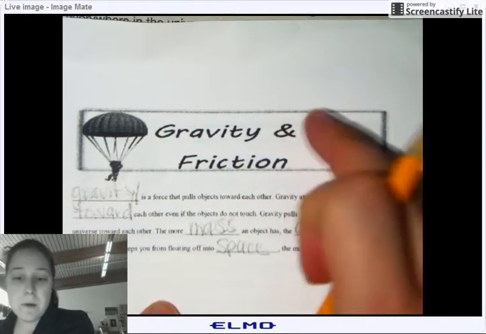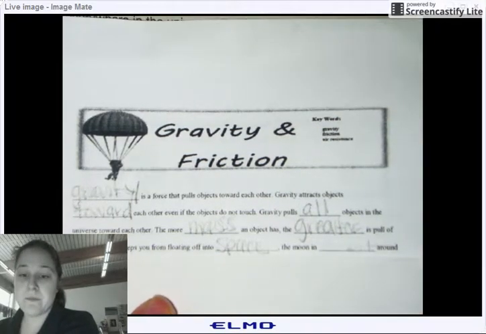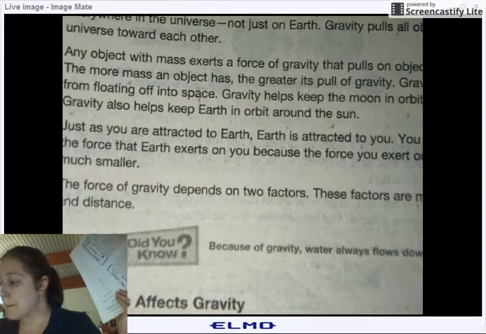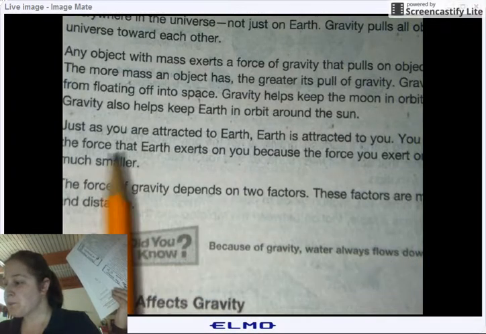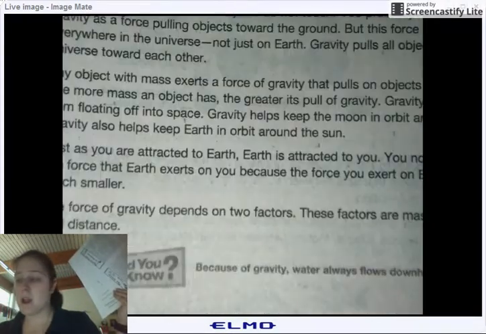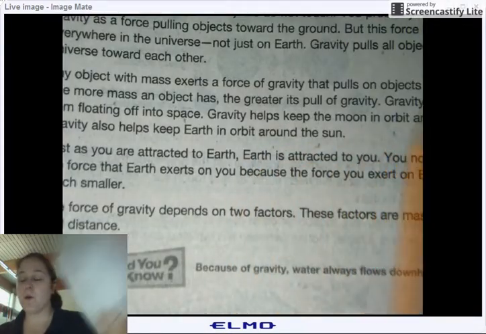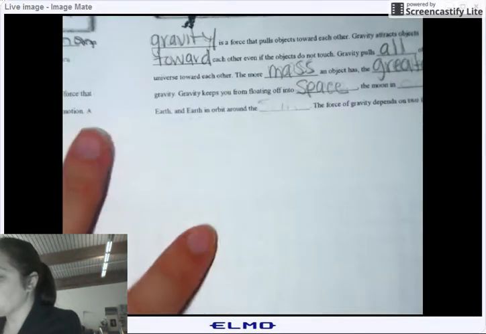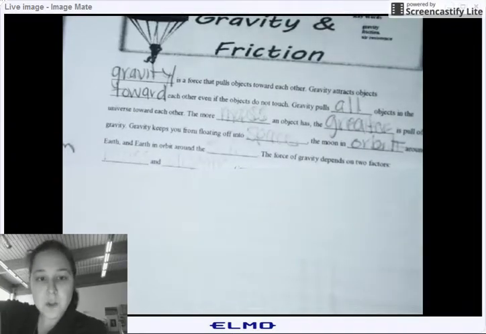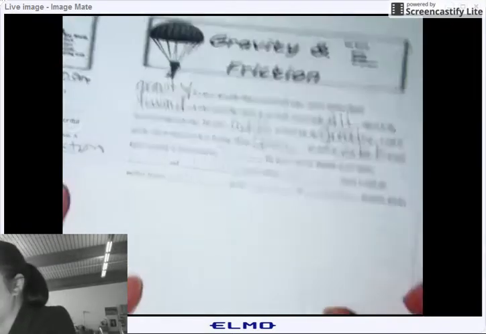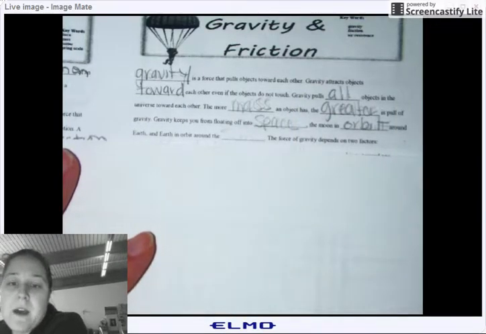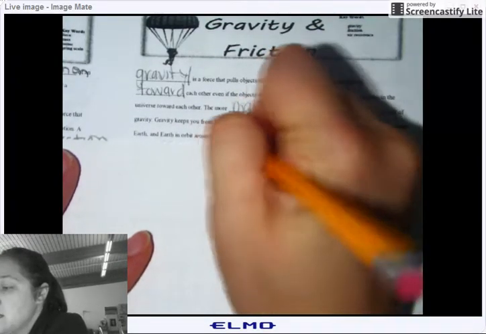And it keeps the moon where? Gravity helps keep the moon in orbit around the Earth. And Earth revolves around the sun.